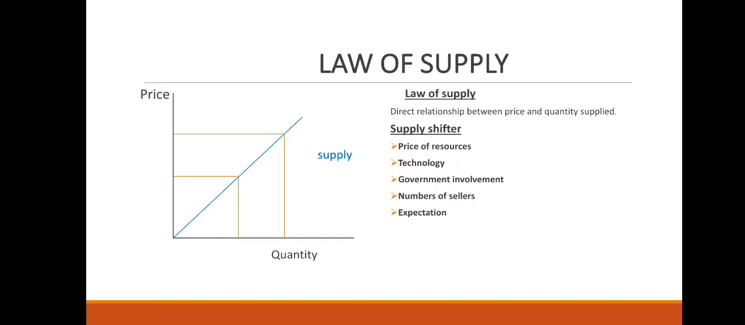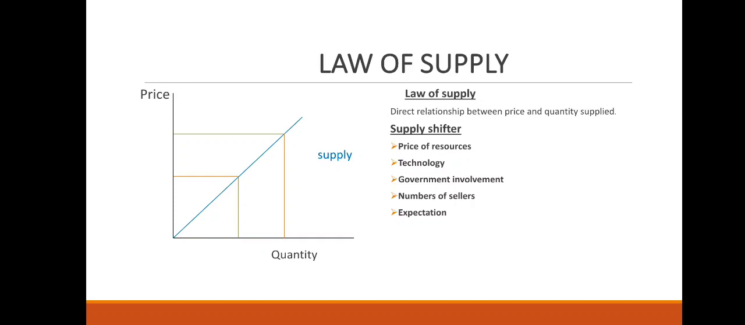Just as with the demand curve, an increase shifts to the right, and a decrease shifts to the left. So if the price of production of bread falls, the curve would shift to the right. So that's for price of resources. Now let's use chocolate. If the price of cocoa increases, it causes the supply to decrease.